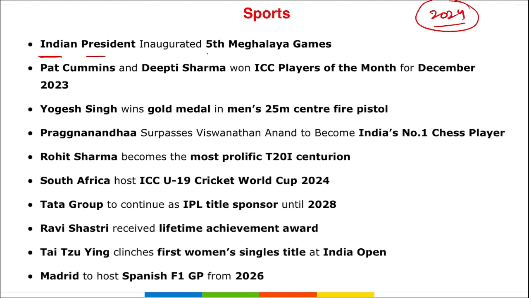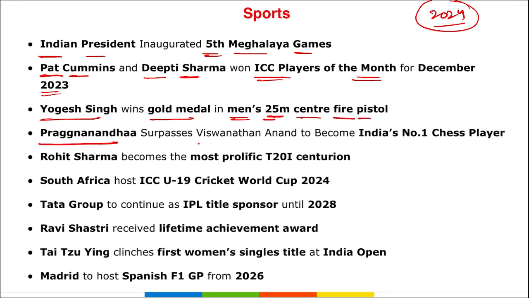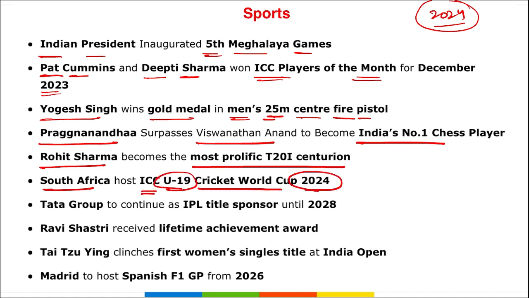Indian president inaugurated the 5th Meghalaya Games. Pat Cummins and Deepti Sharma have won the ICC Player of the Month for December 2023. Yogesh Singh has won gold medal in the men's 25-meter center fire pistol. R. Praggnanandhaa surpasses Viswanathan Anand to become India's number 1 chess player. Rohit Sharma became the most prolific T20 international centurion. South Africa to host ICC Under-19 Cricket World Cup 2024. Tata Group to continue as IPL title sponsor until 2028.